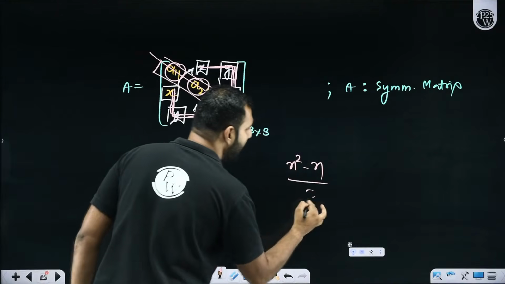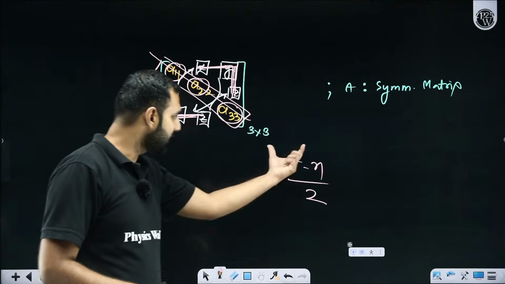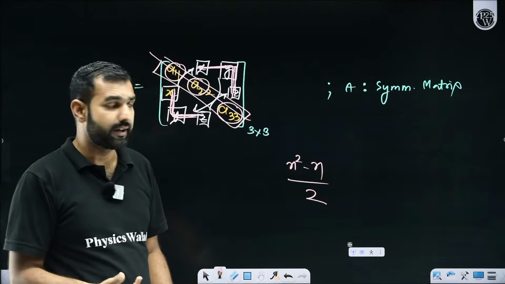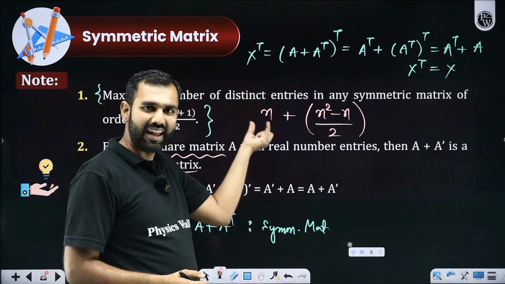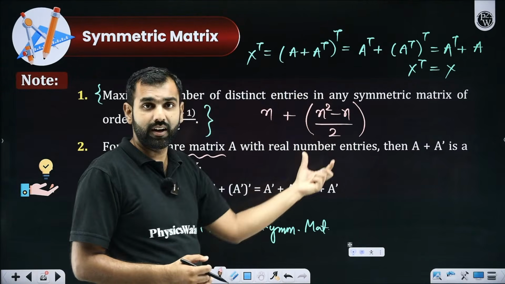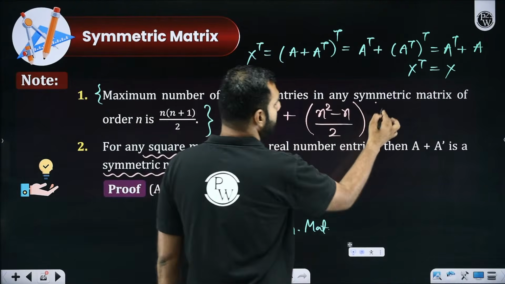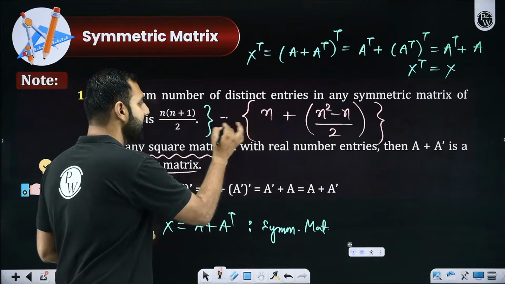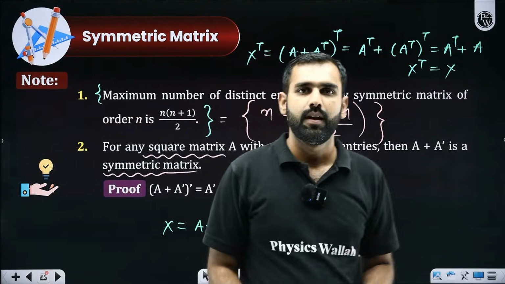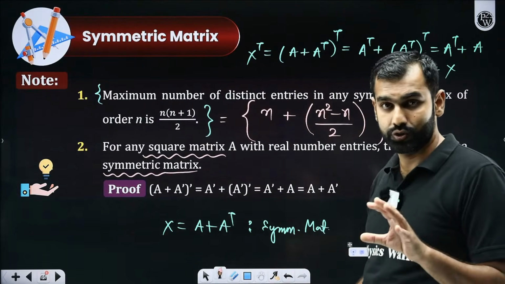So if I half them, I am left with either this or this. So these are the elements which I can choose independently apart from the diagonal ones, which means diagonal ones are n, and these are the remaining non-diagonal ones which I could choose independently. So these are the total elements which I can choose independently, and if you simplify this, you will ultimately get this as the output. Are you all able to understand and digest whatever I've done, or